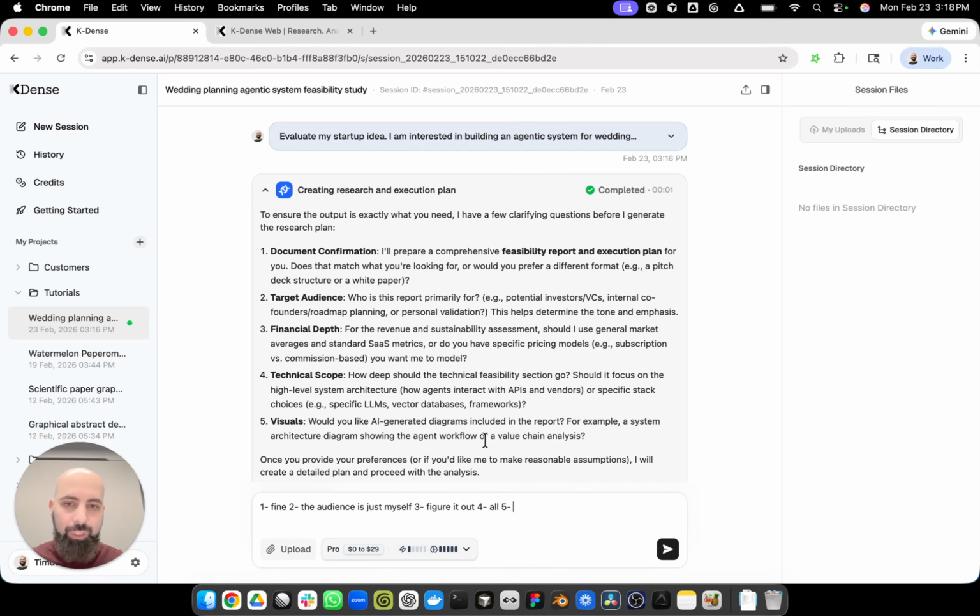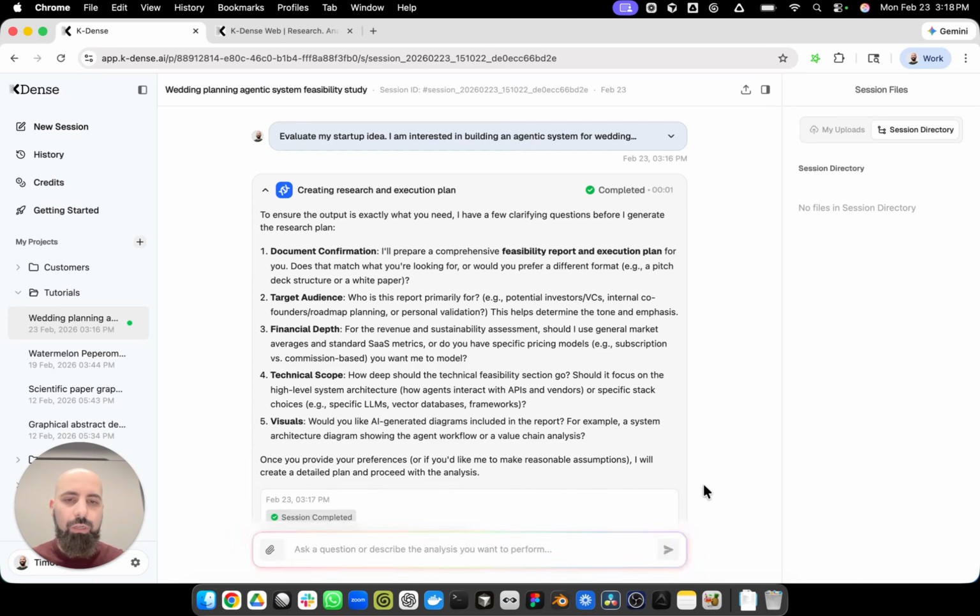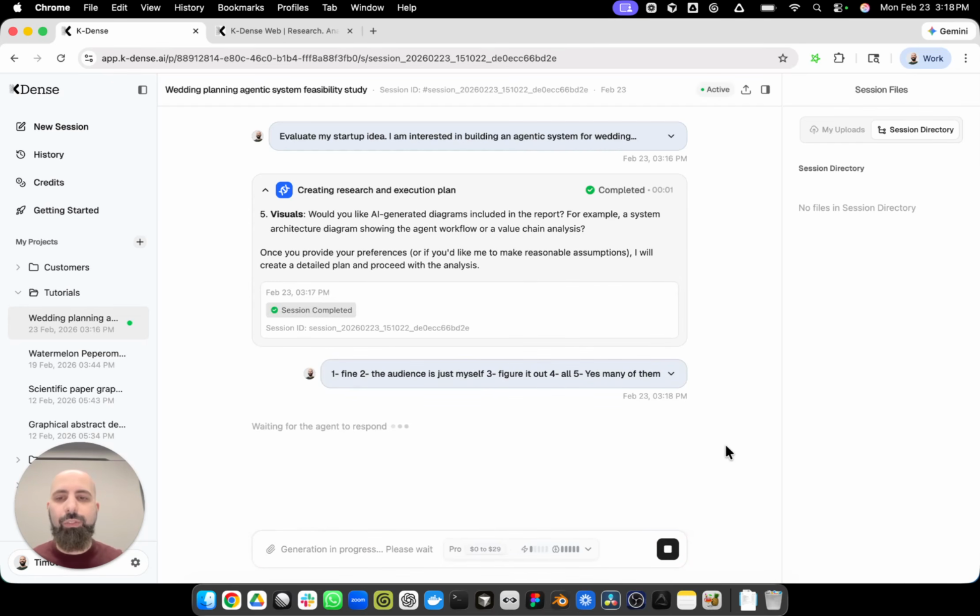Visuals, would you like AI-generated diagrams included in this report? Yes, many of them. For example, a system architecture diagram showing the agent workflow or value chain analysis. So I'm going to submit this. These are just the answers to the questions the system was asking me to clarify. Usually you get about 4 to 6 questions depending on the complexity of the task. And this is mostly to tell Cadence what kind of additional information it might need, or to fill in any gaps in what it understood about the prompt that you gave it.